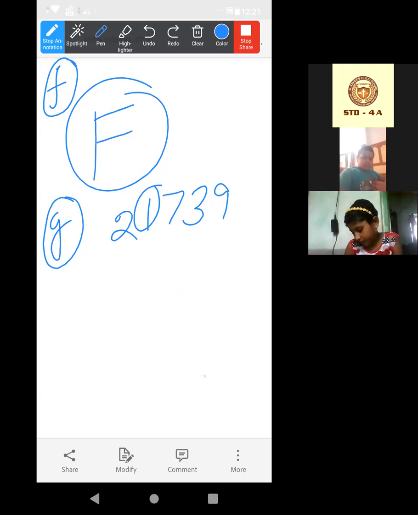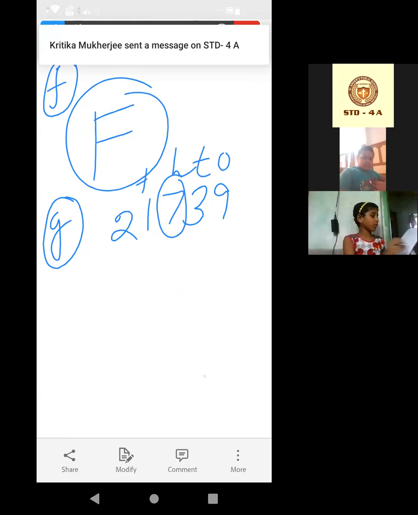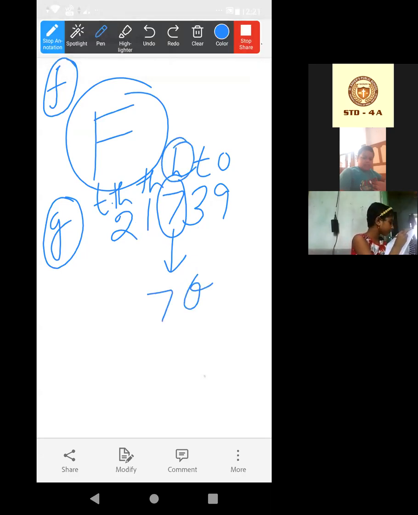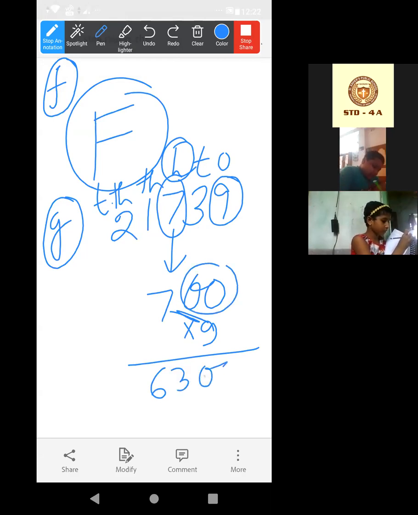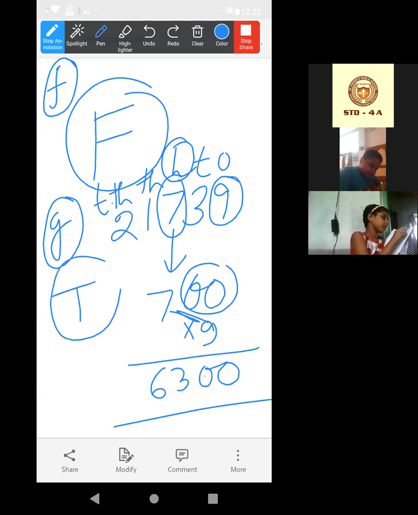Okay, now what to do? It is given the place value of 7. Place value means its place. It is ones, tens, 100, 1,000, 10,000. So the place value of 7 will be what? 700, na? And the face value of 9 means what? Only 9, the digit itself. Now 7 9s are 63. These 2 zeros we have to put. So is it true or false? It is true. Do it first.